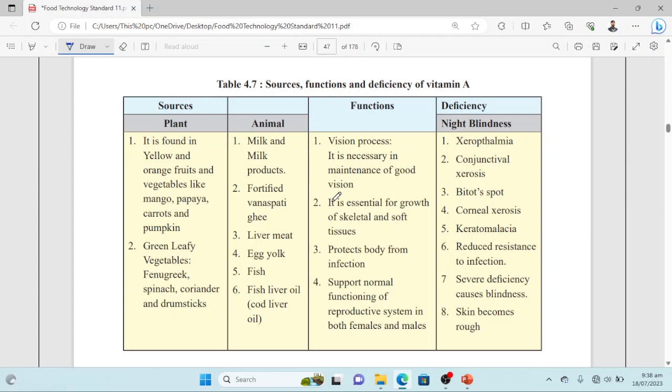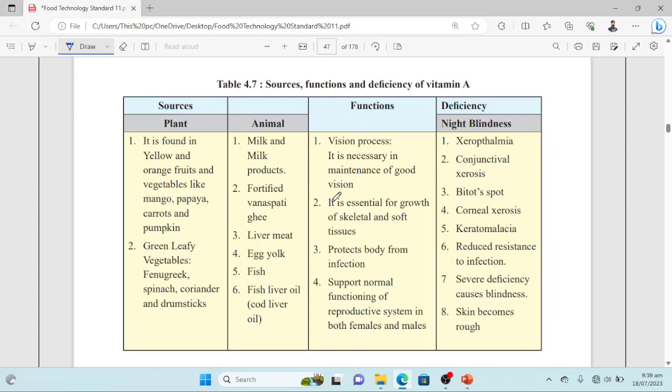First of all, in the vision process, vitamin A is very important. It is necessary in the maintenance of good vision, because in the vision process it plays a critical role in opsin and rhodopsin making, that are the cells in the eye that detect light. It is essential for growth of skeletal and soft tissues, protects body from infection, and supports normal functioning of the reproductive system in both males and females.